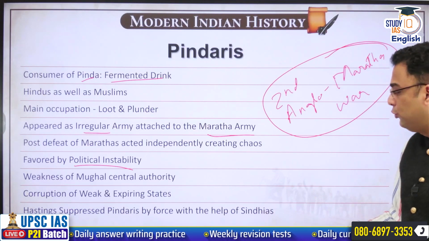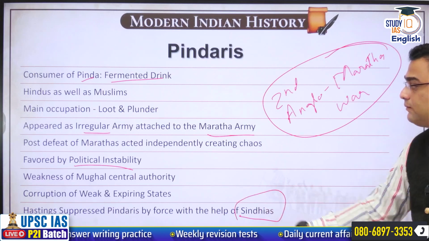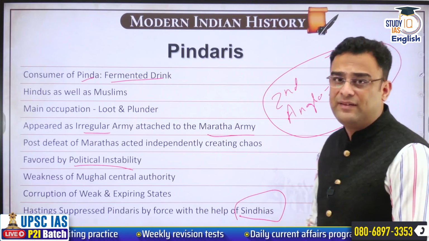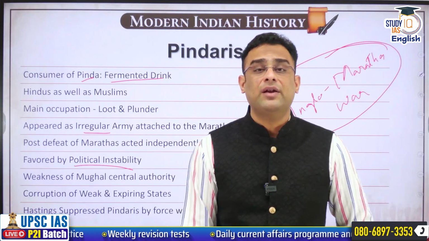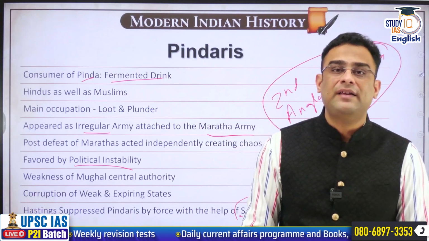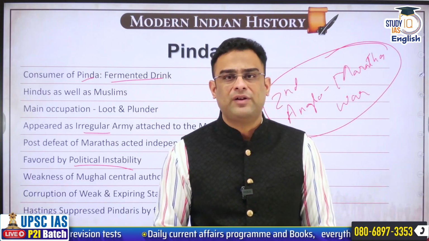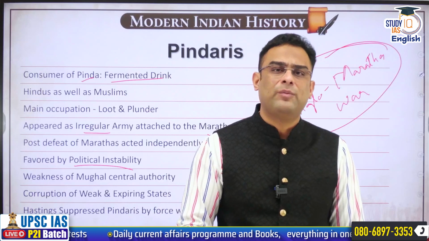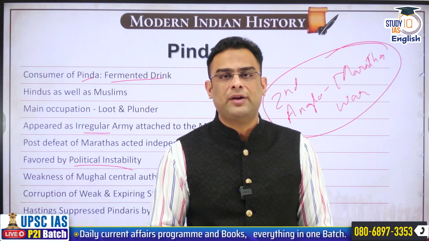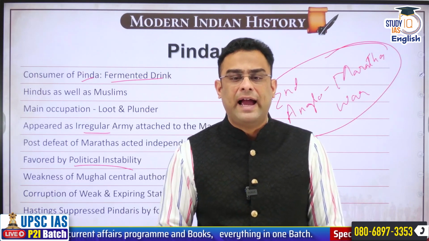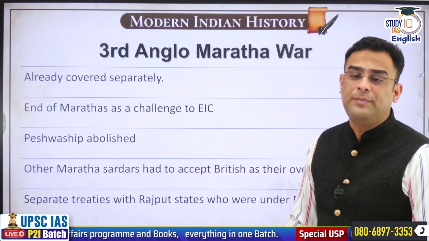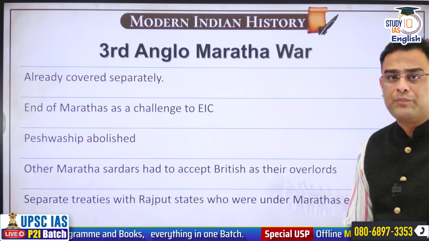With the help of troops of Sindhiyas, Lord Hastings launched a massive campaign in 1817 to suppress the Pindaris, many of whom were captured, killed, and many of them were also incorporated into the British apparatus. And in this manner, the challenge of the Pindaris was suppressed.